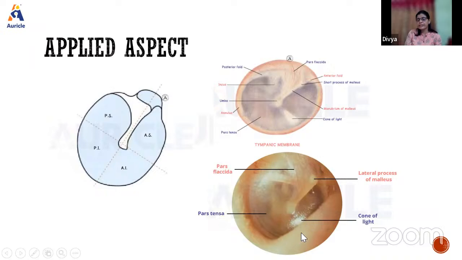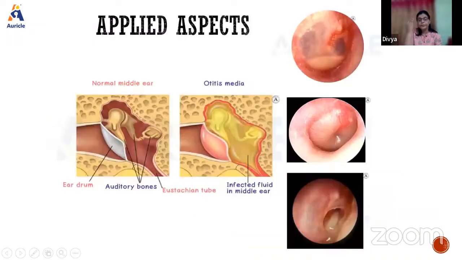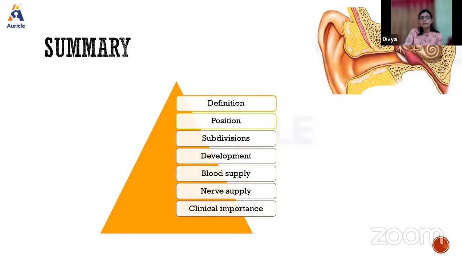And when there is a lot of collection and it's not treated, what happens? The tympanic membrane can rupture, leading to discharge. So this is very tense, it is collected, and finally it will rupture, okay. And this has to be repaired. Okay, so these are the things which you need to write.